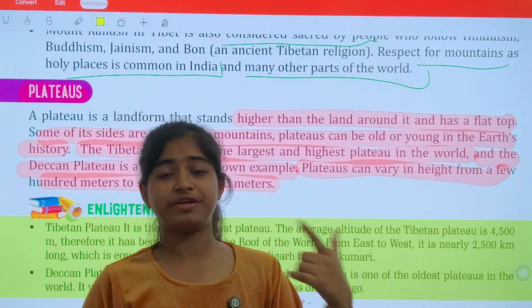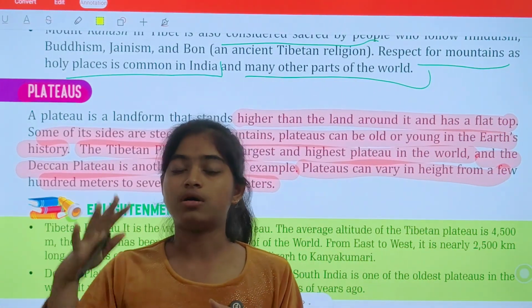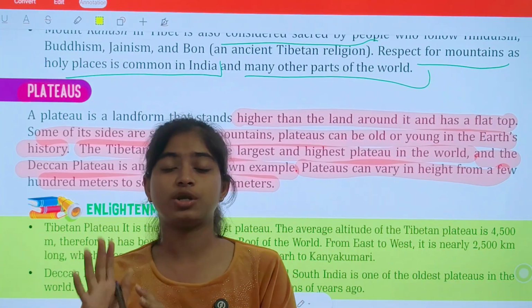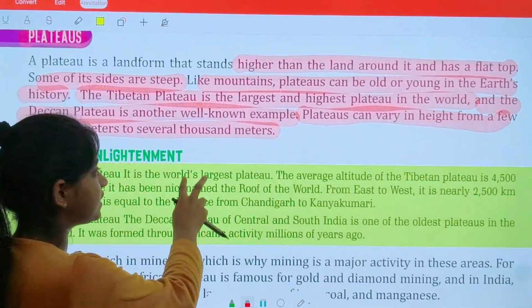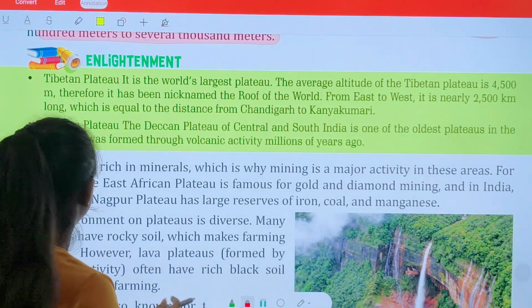That means plateaus are very long. They are very elongated. They reach into kilometers. But plateaus are generally some thousands of meters in height. So we can say that plateaus are smaller than mountains.